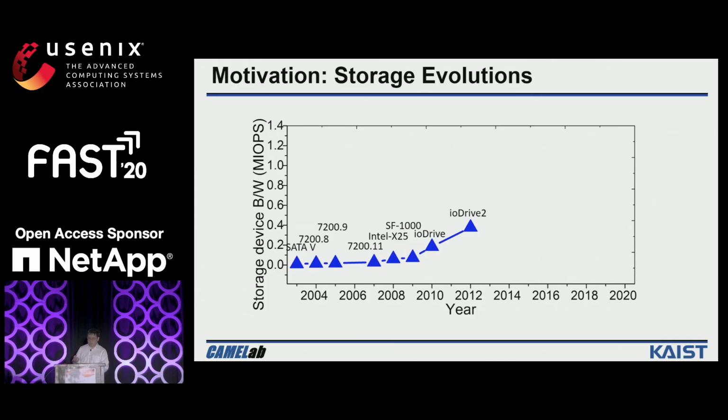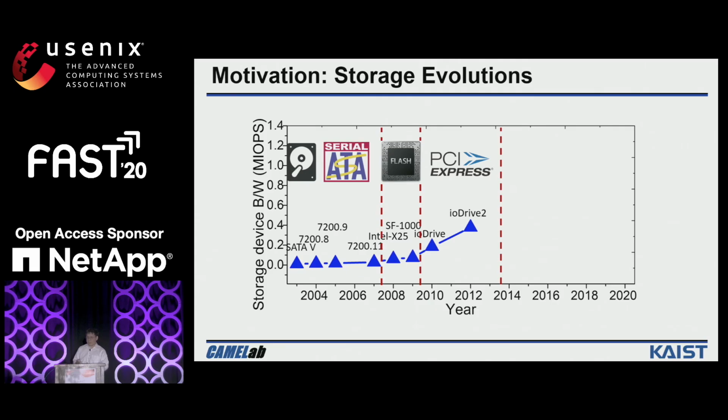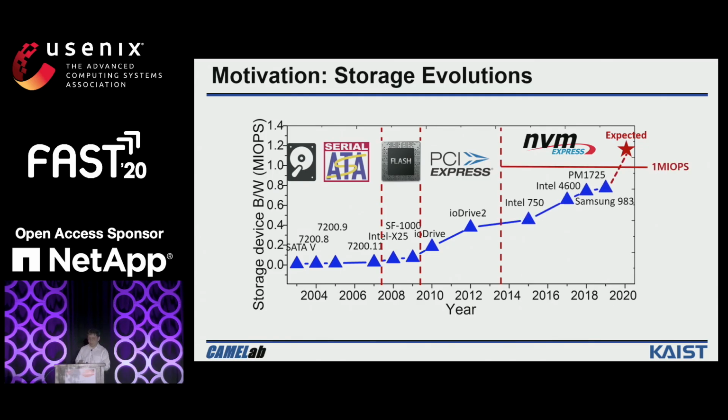The performance improvement of a storage device is driven by multiple key technologies. For example, the hard disk has been replaced by NAND flash. The SATA interface has been replaced by the PCIe interface. And the latest trend is to adopt the NVMe protocol. It allocates many resources for parallel access. We expect the performance of NVMe SSD can exceed 1 million IOPS. However, the real performance of the existing NVMe SSD is far from our expectations.